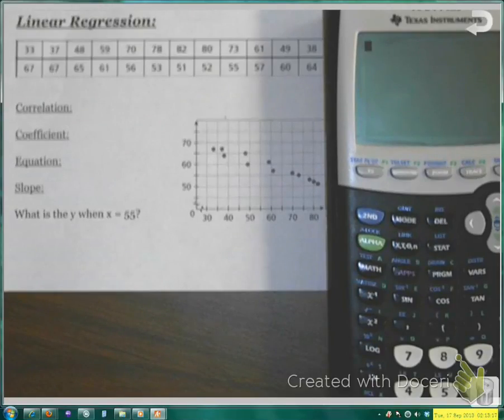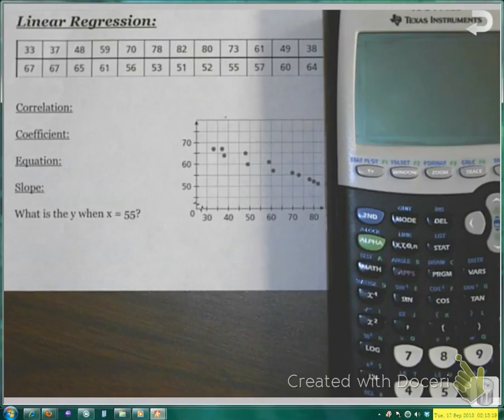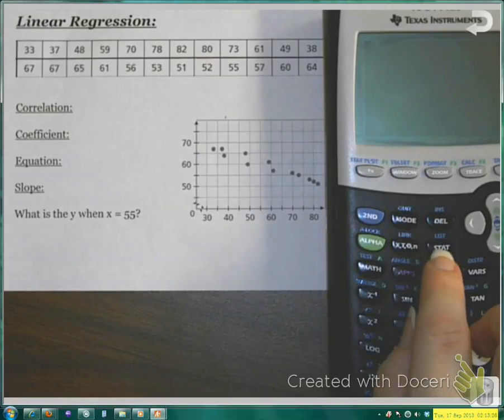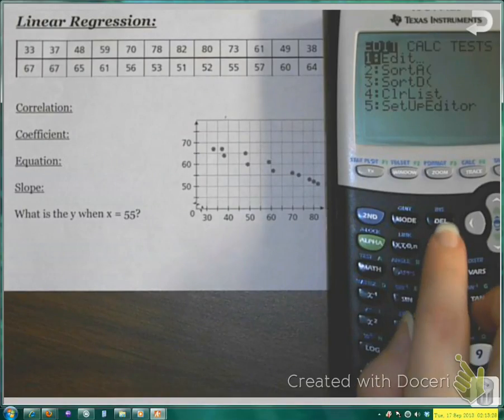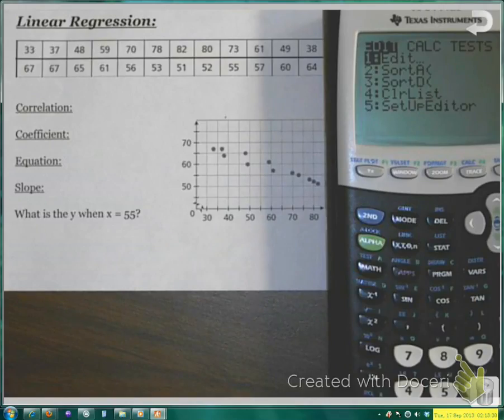Alright, so let me show you how to plug the information into the calculator. We're just going to take the linear problem that we've been working on, and you go to the Stat menu. The Stat button is located right below the Delete button. So we're going to go to Stat, and the first thing you'll notice is the Edit is highlighted, and we want to hit Enter.